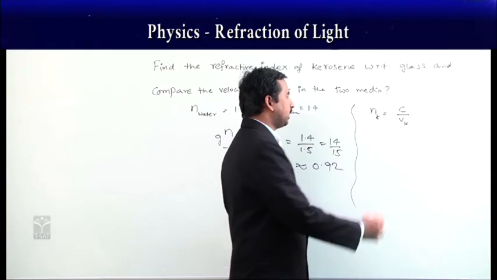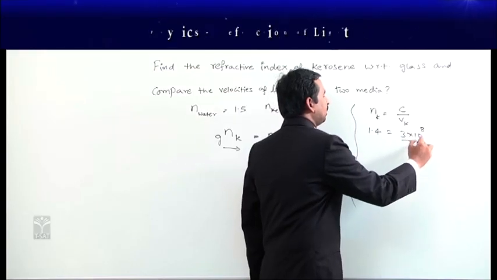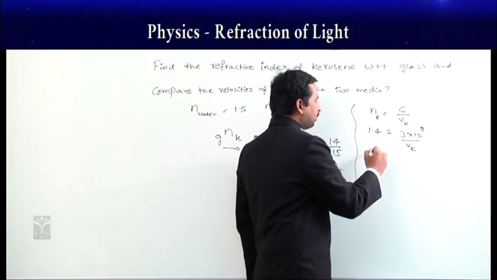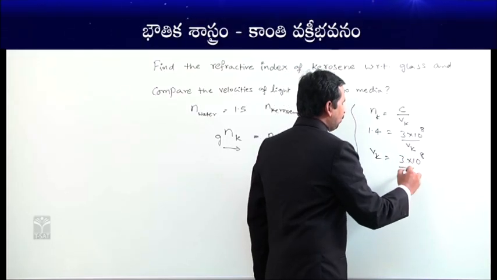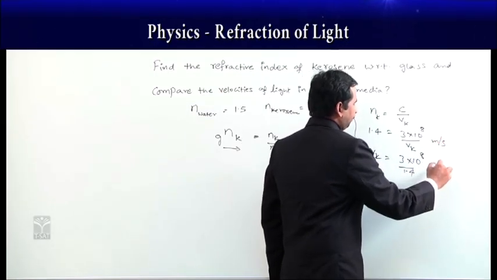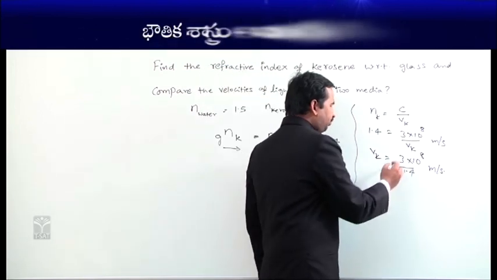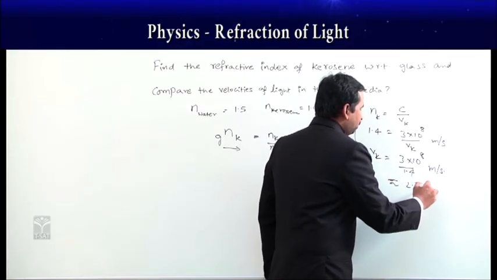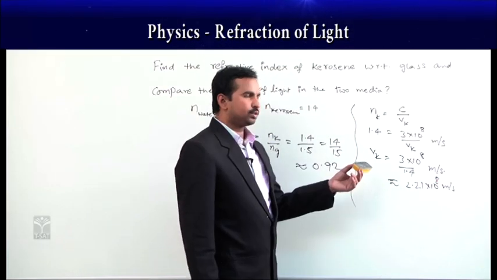As its refractive index is about 1.4, then the speed of light is 3 into 10⁸ meter per second into the velocity of light in the kerosene. Then the velocity of light is equal to 3 into 10⁸ by 1.4 meter per second. If you take 3 by 1.4, approximately it is equal to 2.2 into 10⁸ meter per second you will get. This is for the case of kerosene.